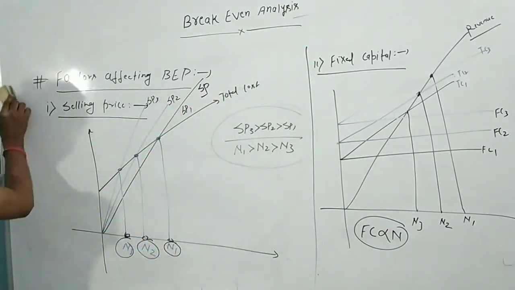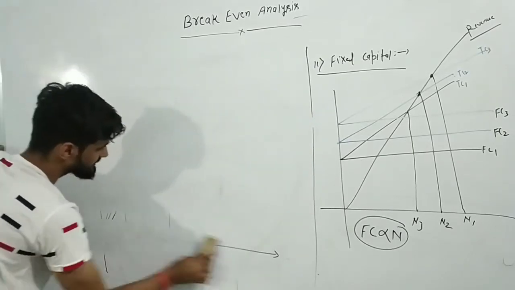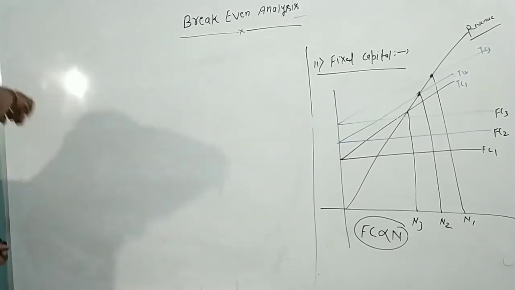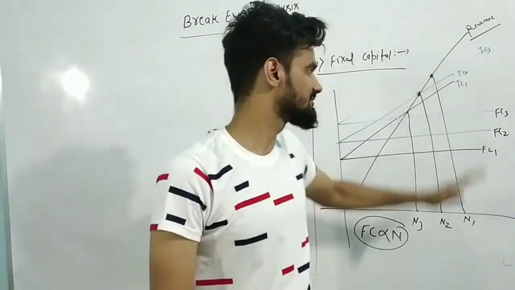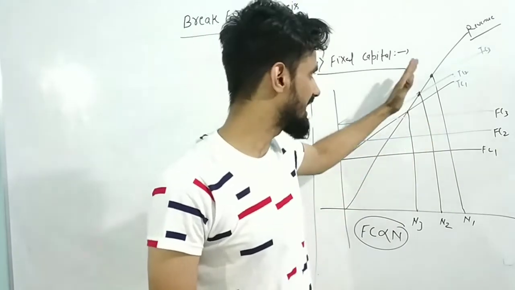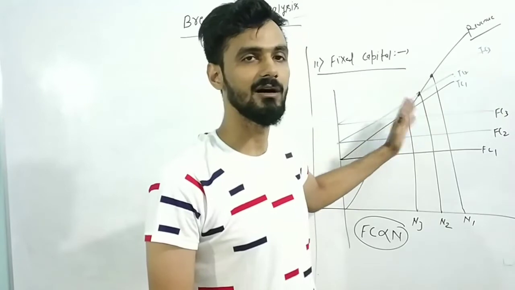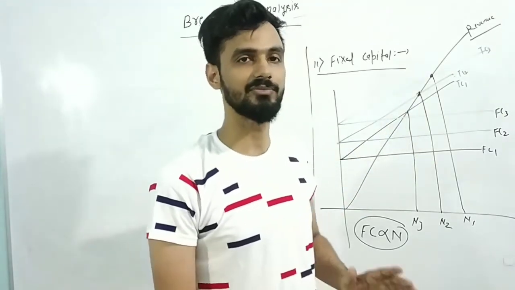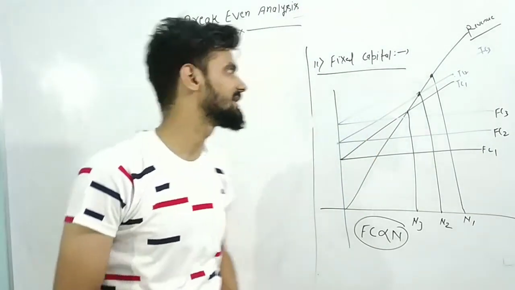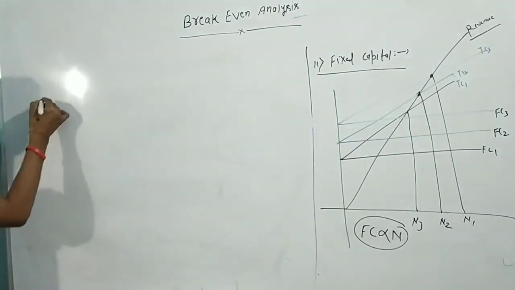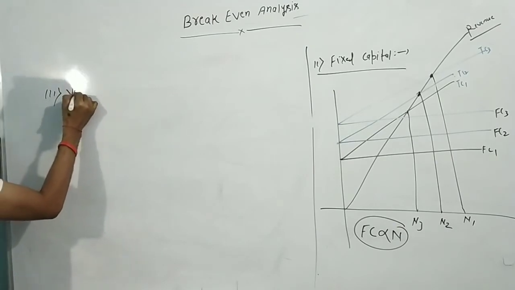Now I am going to discuss the third factor that is going to affect the break even point, and that is variable cost. How variable cost affects our break even point. Okay, my dear students, this topic has not been discussed anywhere else, so I have discussed this topic separately. It's very important, and up to now GATE has not asked a question on this topic, so there is a very good probability of a question in the GATE examination. Third is variable cost.